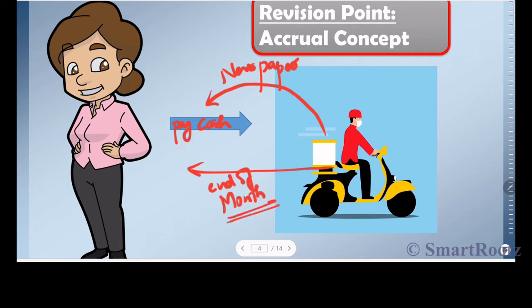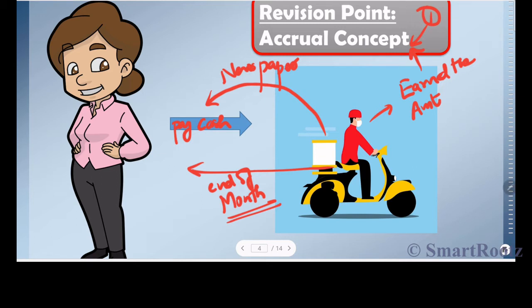Okay, so the first concept that we are going to discuss here is the accrual concept. Yes, we've already discussed that in the accounting principles, but I'm just going to revise this point to understand it better. The newspaper vendor has actually given the newspaper, but he's going to collect cash only at the end of the month. So in fact, the newspaper vendor has earned the amount, but he has not actually received it. This is the concept of accrual that I have explained in the accounting principles.